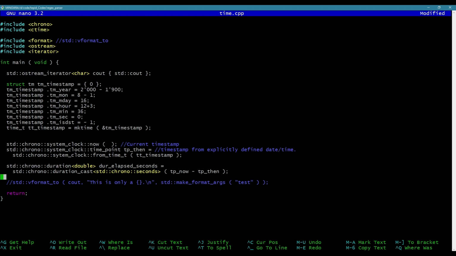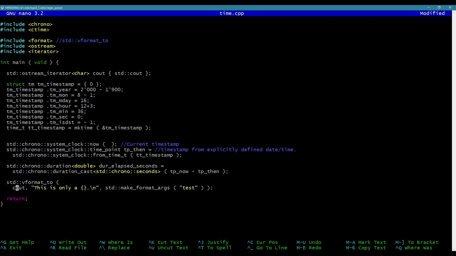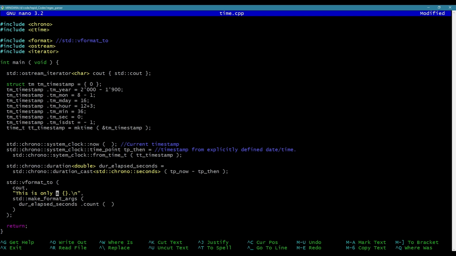Okay, so now we have some kind of thing that we can use to get the elapsed number of seconds. And what we do with that is we actually have to use a method inside of this object that was returned called count, which will count the elapsed seconds in doubles. So let's do that real quick. So it's going to be duration elapsed seconds dot count. Let's say elapsed seconds. Okay.